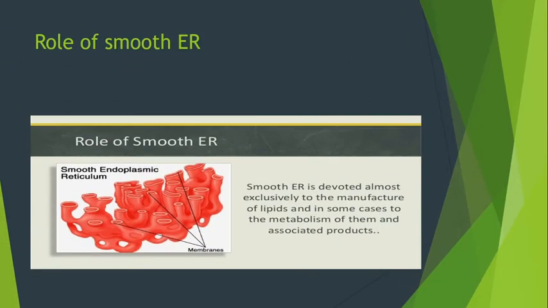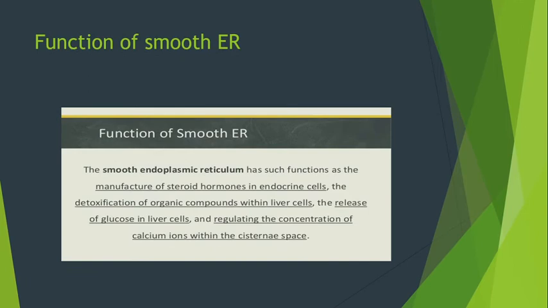What is the role of smooth ER? Smooth ER is devoted almost exclusively to the manufacture of lipids and in some cases to the metabolism of them and associated products. What are the functions of smooth endoplasmic reticulum? The smooth endoplasmic reticulum has such functions as the manufacture of steroid hormones in endocrine cells, the detoxification of organic compounds within liver cells, the release of glucose in liver cells, and regulating the concentration of calcium ions within the cisternae space.